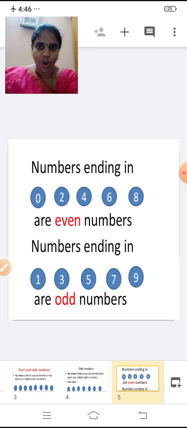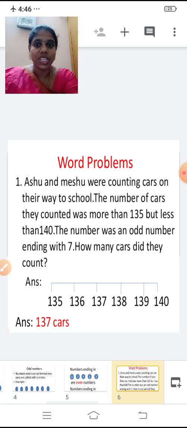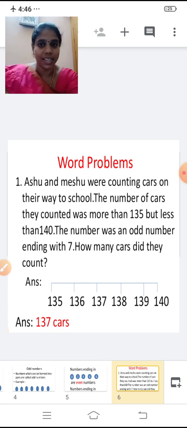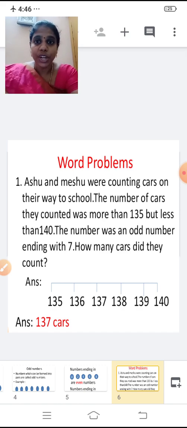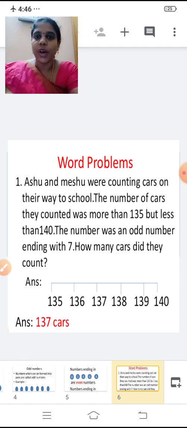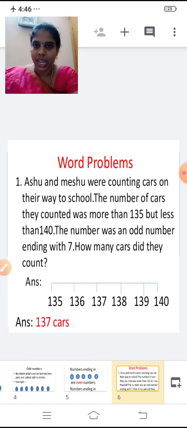So you know what is even and odd number, right? Shall we move on to the word problem now? Yes. Now take your notebook. Copy this question in your notebook. Before going into the word problem, what you have to do? First, you have to read the question carefully. You have to read the question till you understand. Yes, you have to read the question 2 to 3 times. Then only you can understand the question.